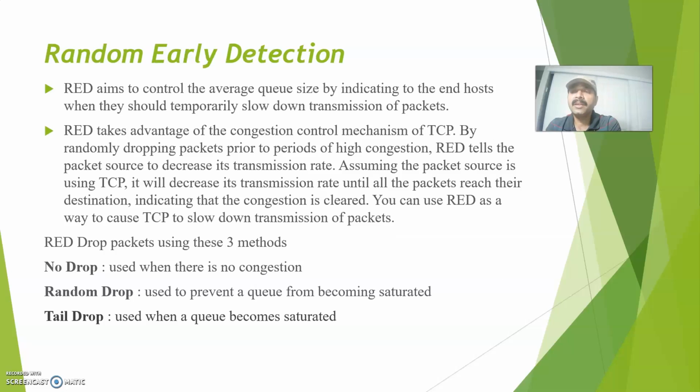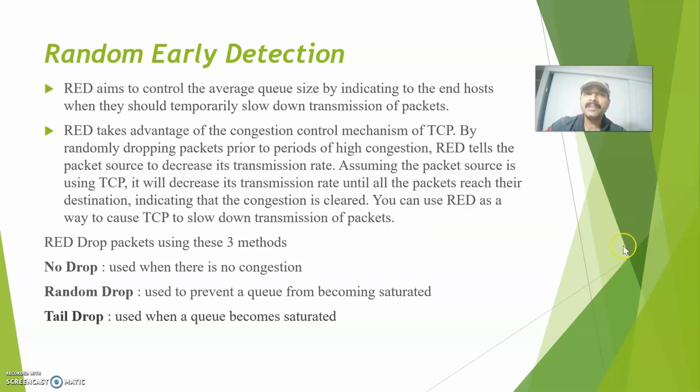So what is RED? RED is random early detection, which is used to control the average queue size by indicating to the end hosts when they should temporarily slow down. Let us take TCP. TCP is the Transmission Control Protocol, which works at the transport layer, where data is transmitted in the form of segments. Assume in TCP there is a sender and a receiver; the sender sends a segment and the receiver acknowledges it. Whenever the sender sends a segment to the receiver, the receiver will set the window size. The receiver sets the window size to 1 and sends it to the sender. That means the sender can send one segment.